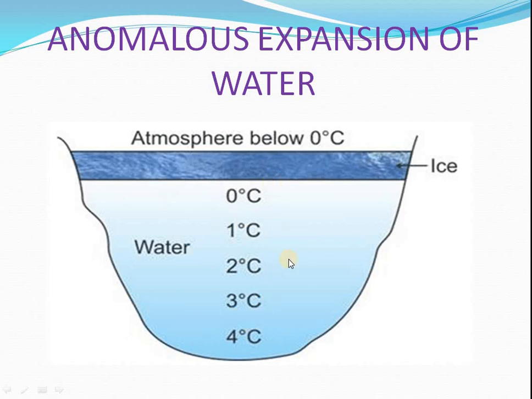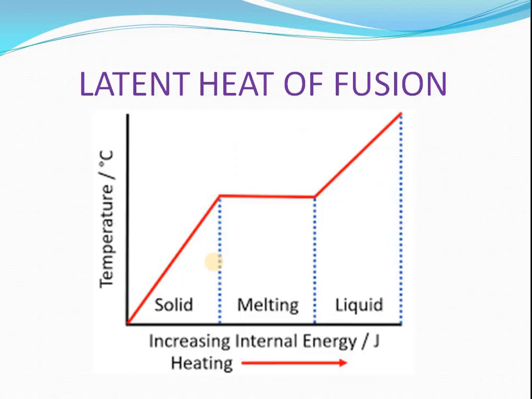Thereby the marine life can survive in this temperature. If the temperature decreased to negative degrees, the marine life may not be able to survive. This is the nature. So see, anomalous expansion of water helps the nature, helps the marine life to sustain life. Now the next point we are going to discuss here is latent heat of fusion.